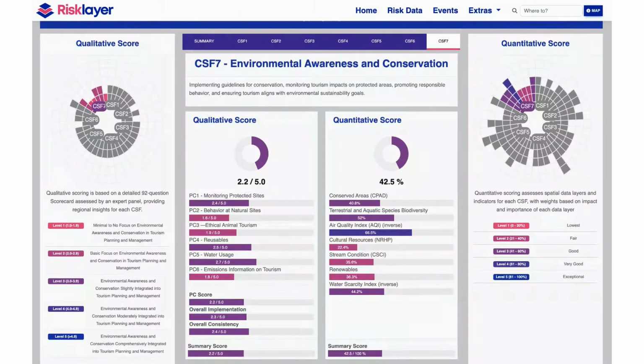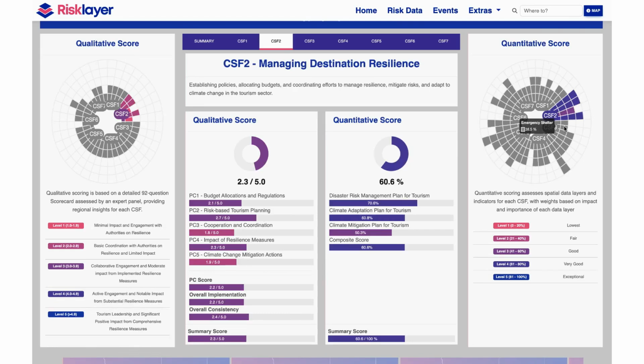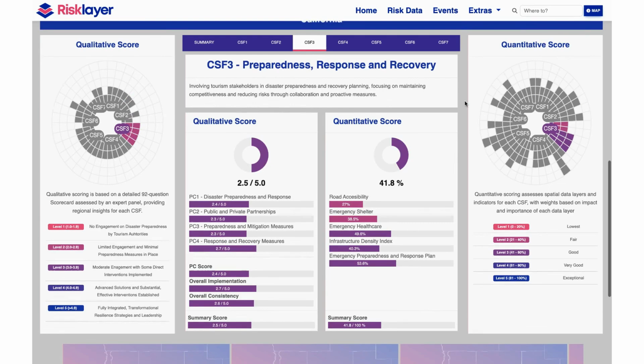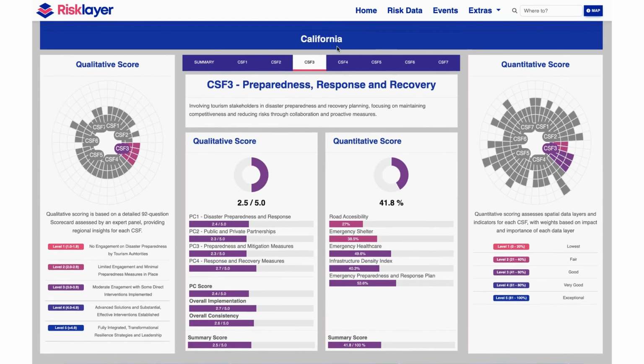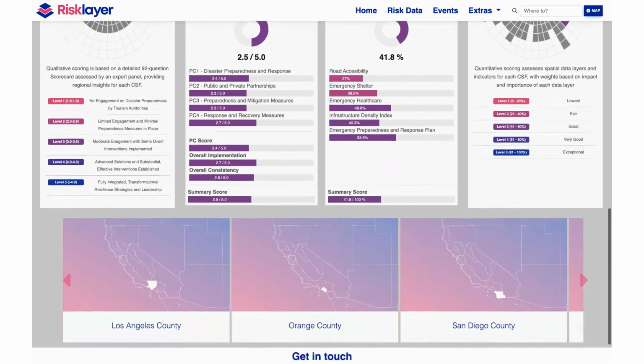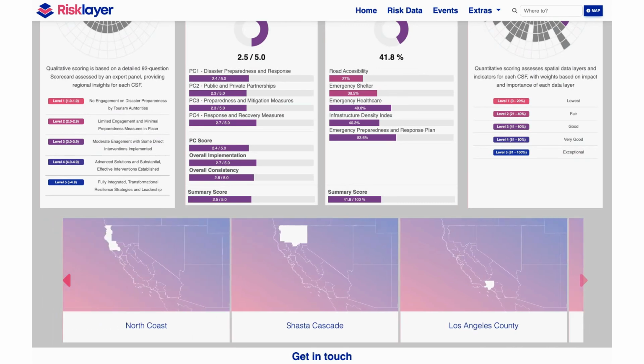By comparing quantitative and qualitative scores, users can identify gaps in resilience and sustainability efforts, helping stakeholders prioritize data-driven actions. So far, we've been looking at data summarized at the state level. But the real power of this dashboard is its ability to provide regional insights, allowing users to analyze resilience and sustainability performance across California's 12 tourism regions. To explore a specific region, you can select the region from the panel below or click directly on the map.